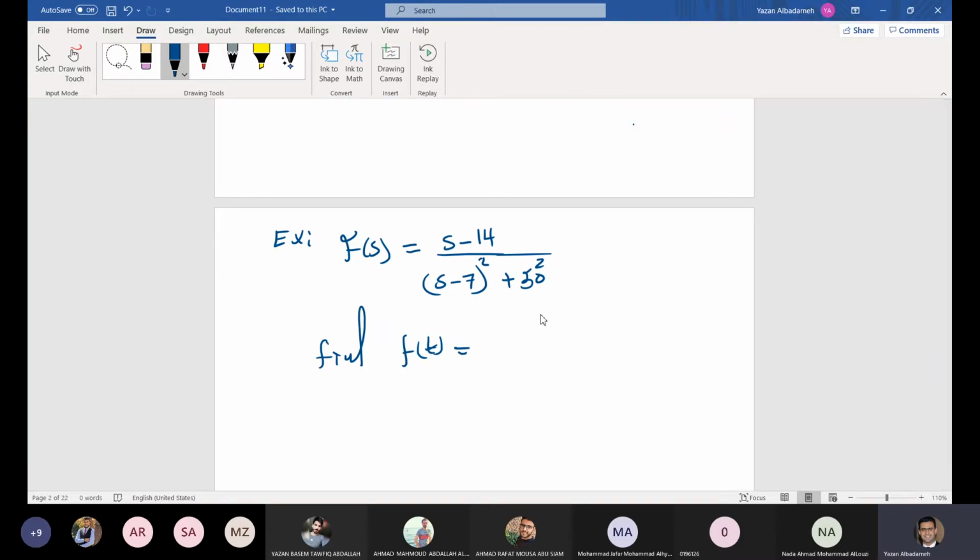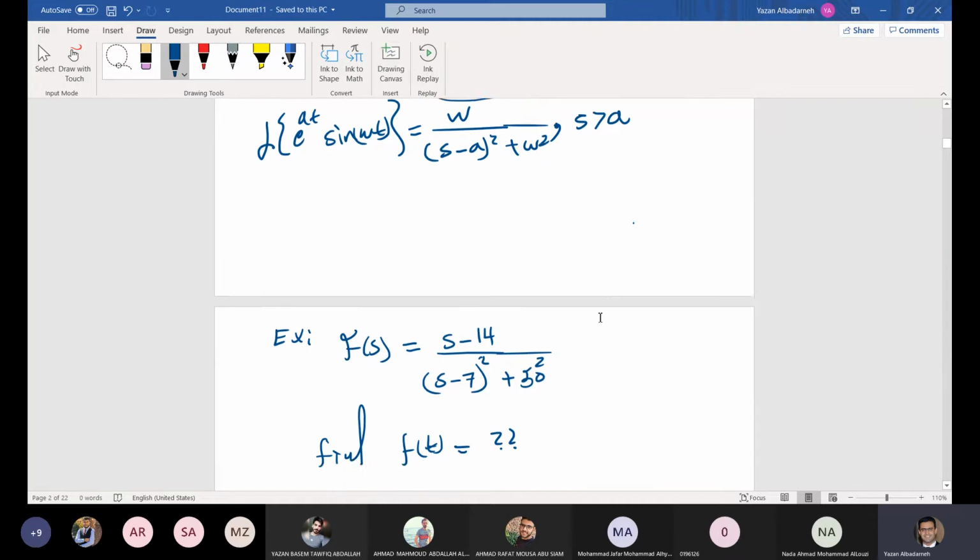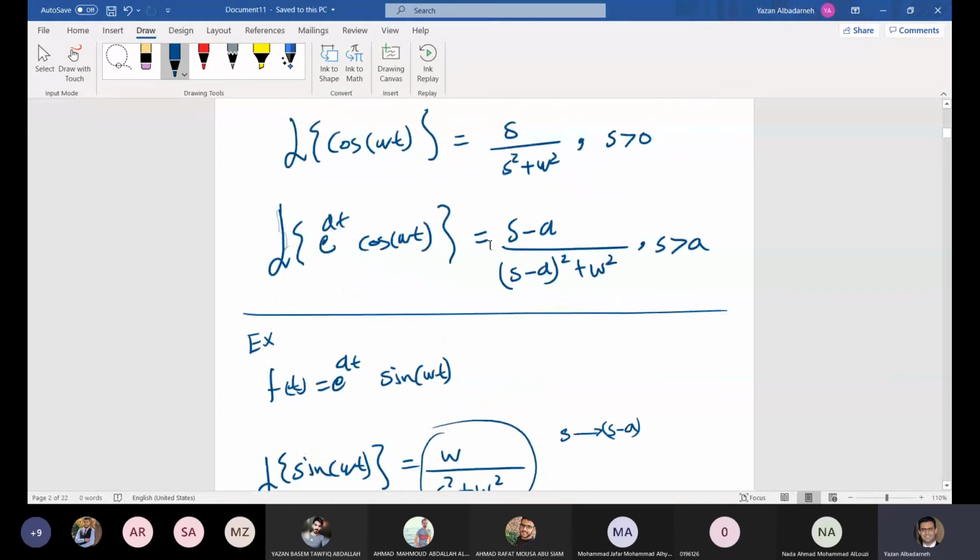Now remember, this is written in terms of s minus a squared plus omega squared. So all we have to do here is to express this in terms of some Laplace transform we know. Remember, here we have s minus a divided by s minus a squared plus omega squared.